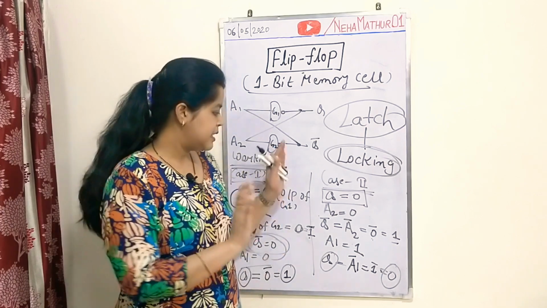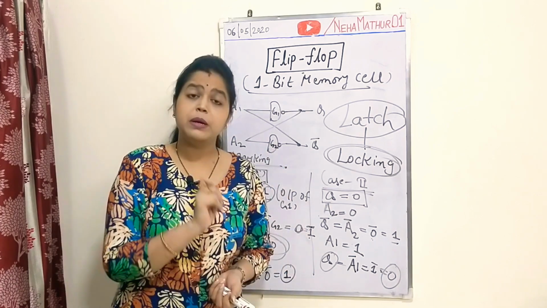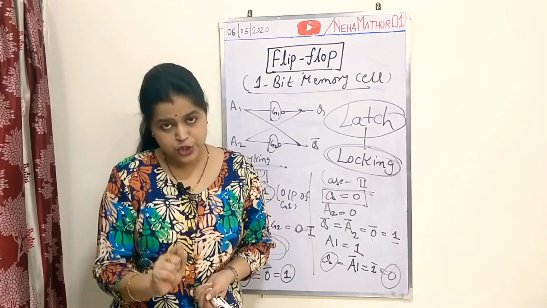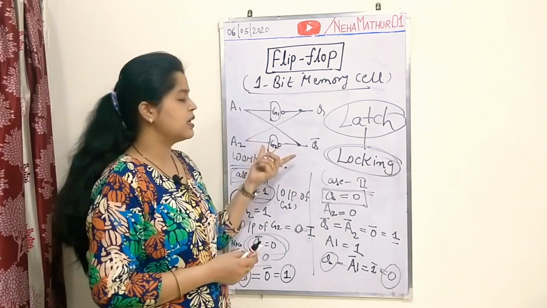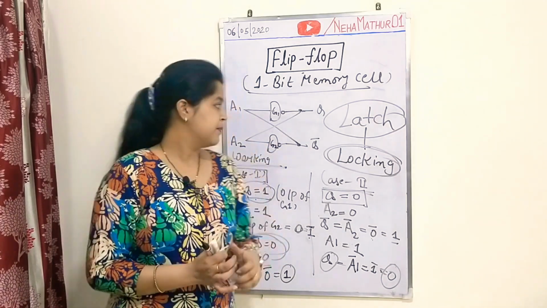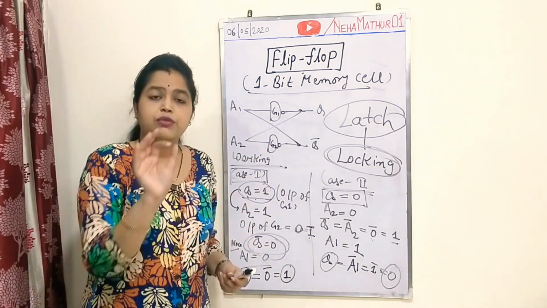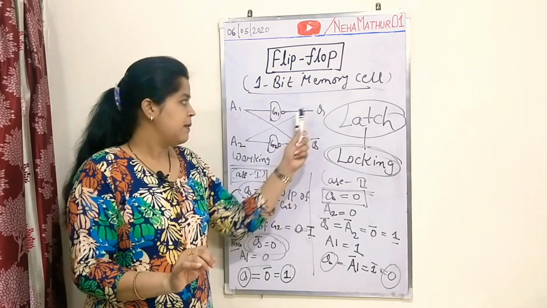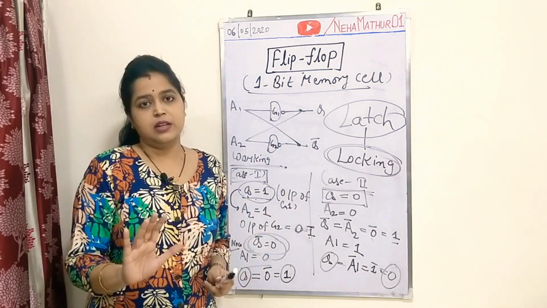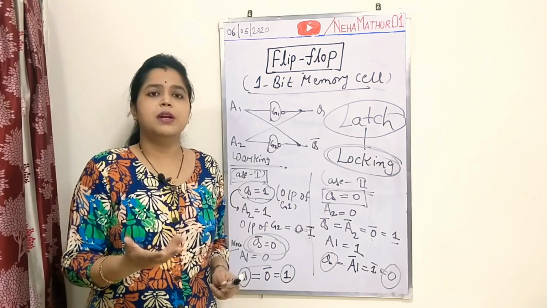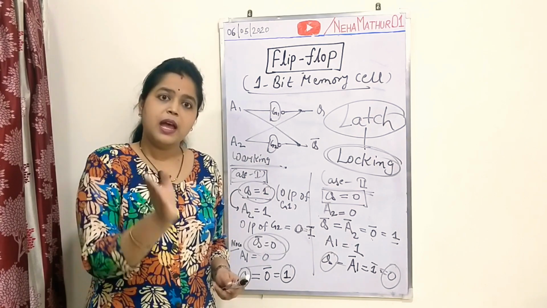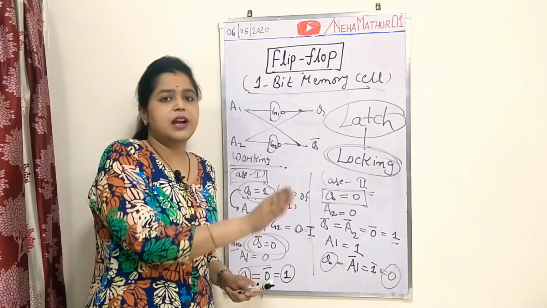But this is the simple working of the flip-flop, and the most important drawback with this small circuit is that you cannot predict what will be the output at the end of the circuit. There is no possibility to get the output as per the user's desired information.